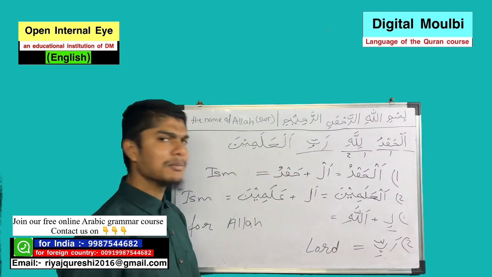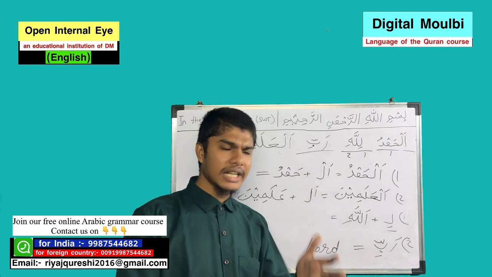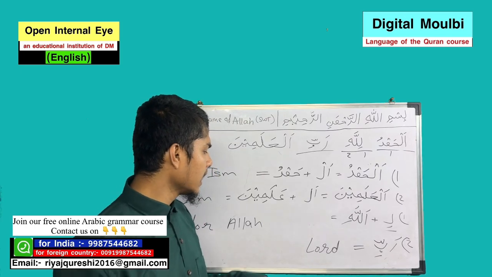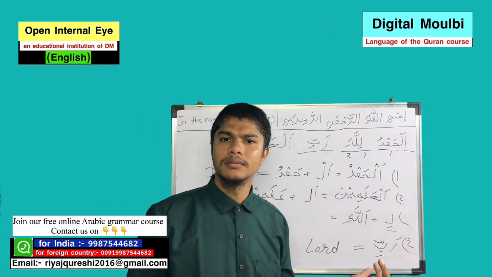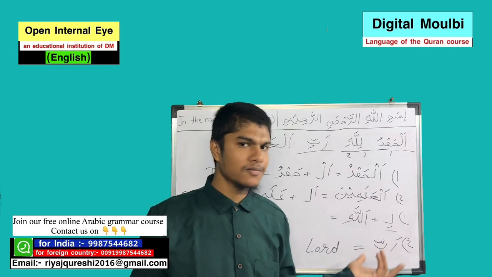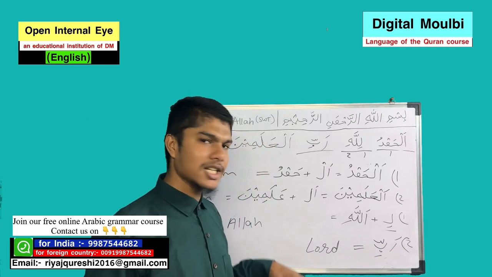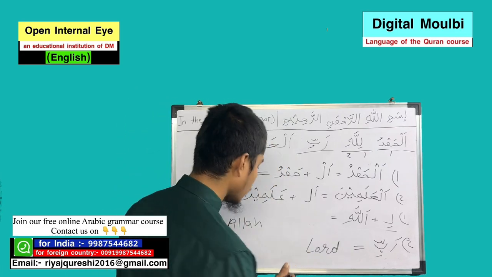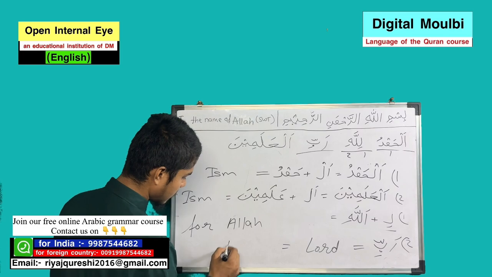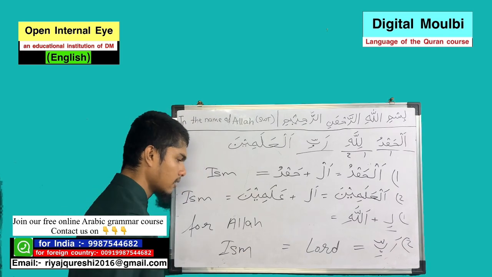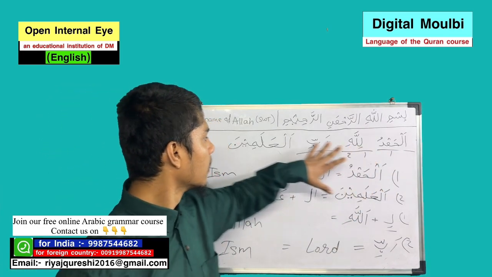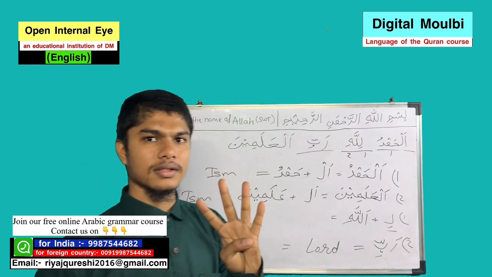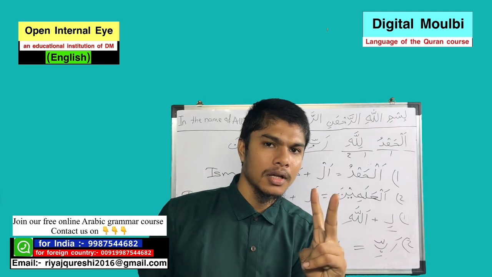You can say it's a name of a person, name of anyone, or you can say it's an adjective for a person, or an adjective for Allah subhanahu wa ta'ala. Adjectives are also ism. So that means Lord is ism. So in this verse, we have found the fourth ism.